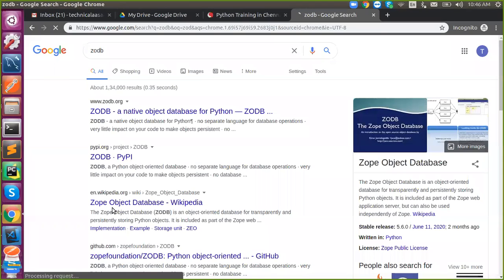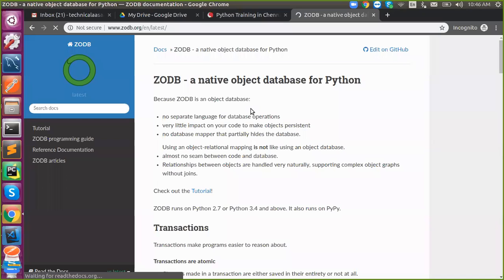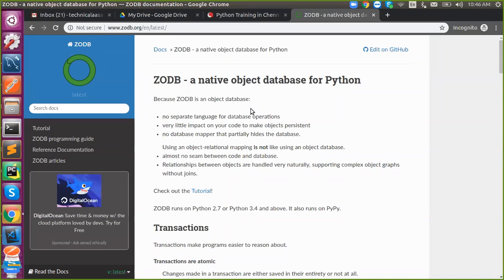So what is ZODB? It's a purely Pythonic database. We all know SQL, right? ZODB is a native object database for Python. What is a native database? In the sense that the query is in Python format. So what is SQL and NoSQL? SQL means they have a certain query, like a structured query language. If you want to select, just say select star from this table, insert into this table the values, delete from this table, and update this table, right? So we contain some certain query.